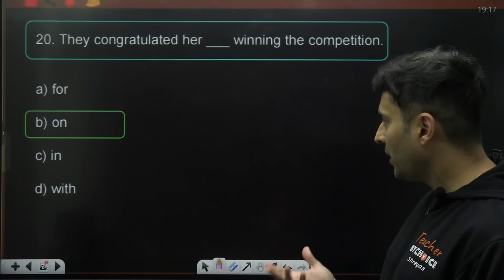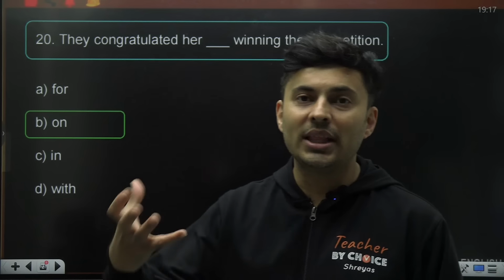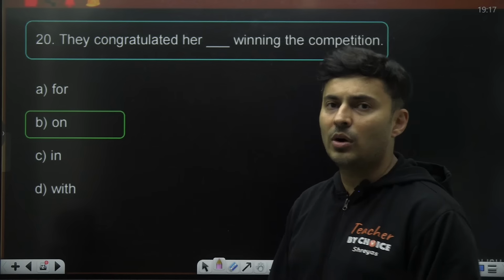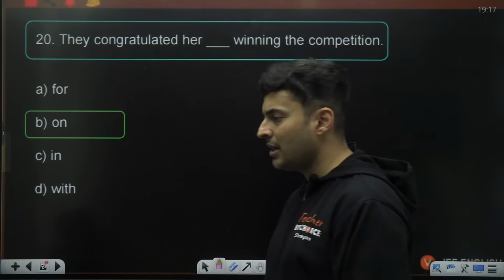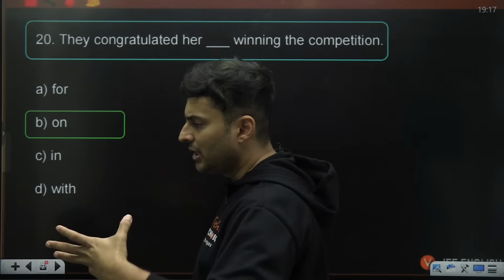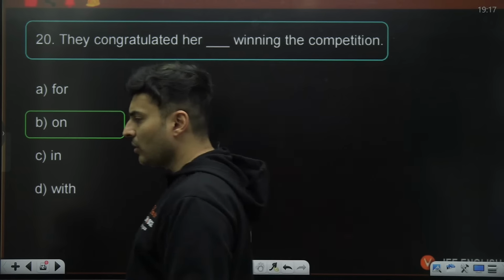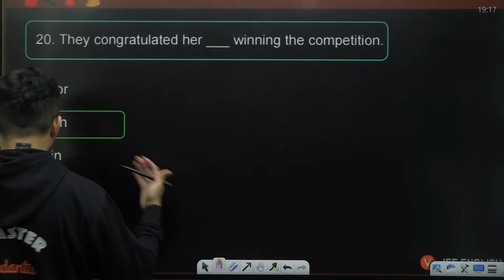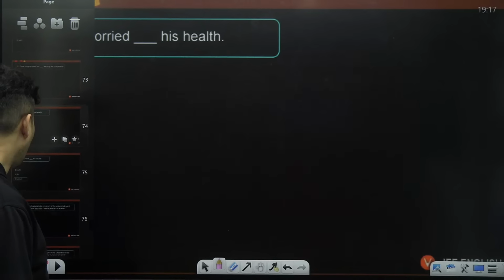You are doing it for whatever reasons, but you are congratulating someone on their win. The teacher congratulated the students on getting 99 percentile. The teacher congratulated on getting into IIT. So you congratulate someone on doing some activity, right?